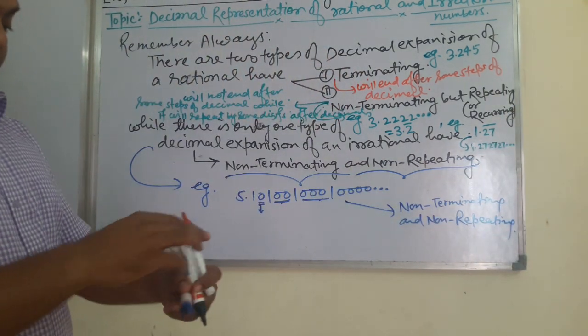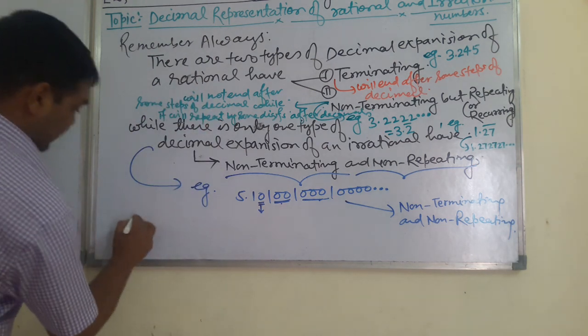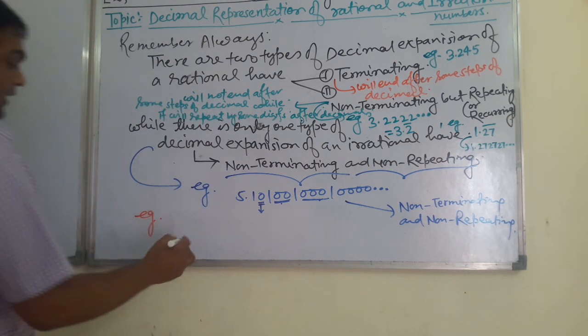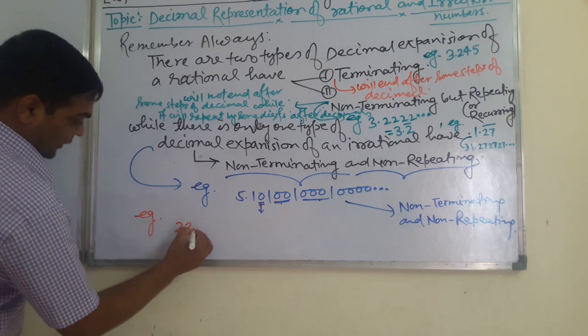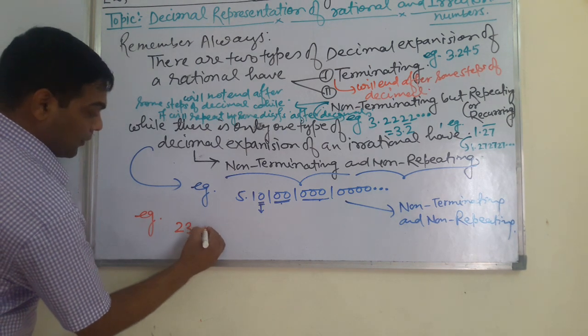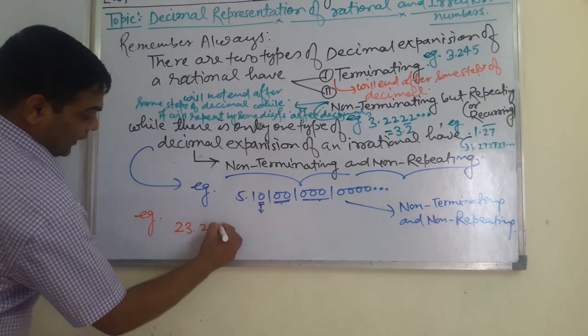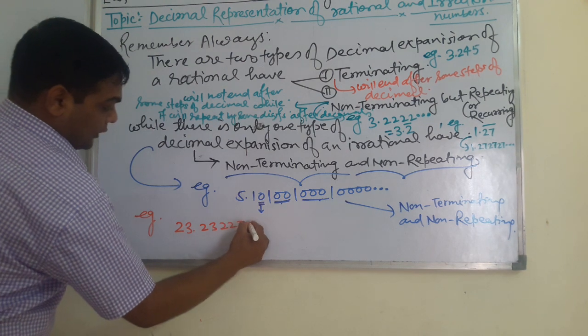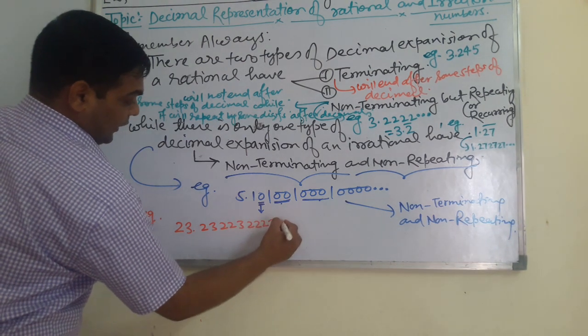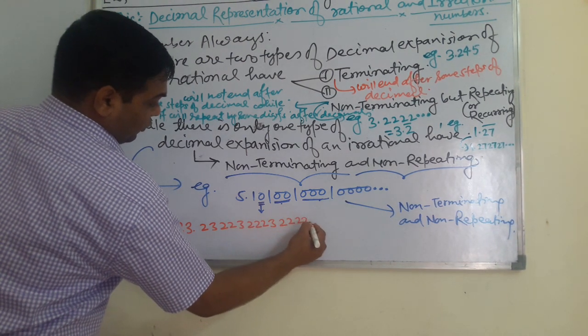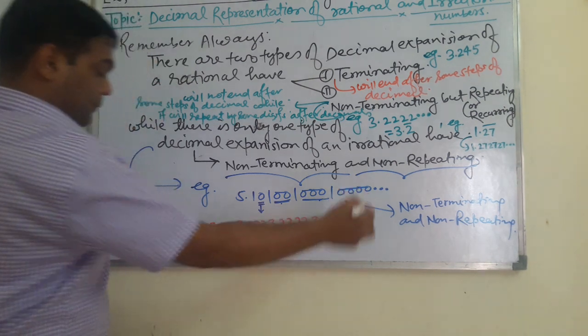Can we get any other example? Yes. See some other example here, 23.22322232223 and so on.